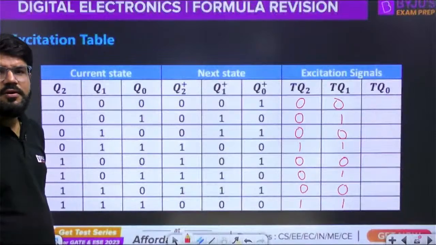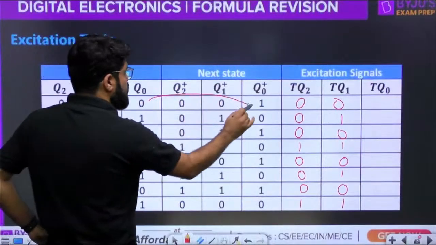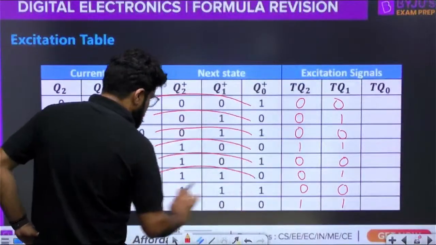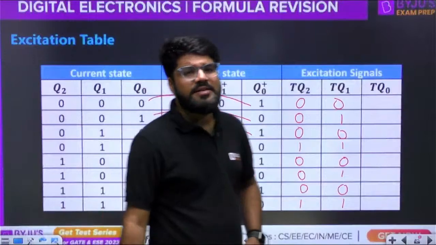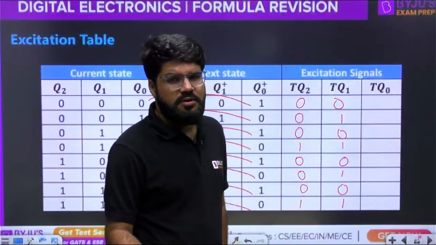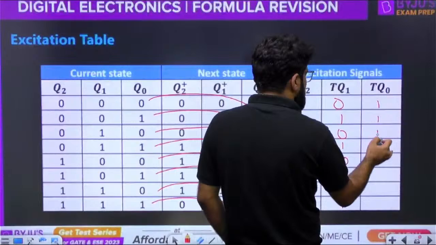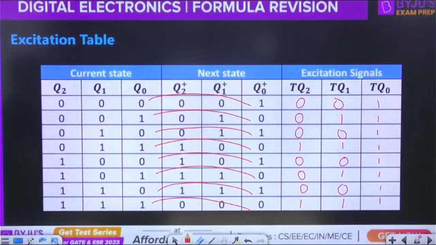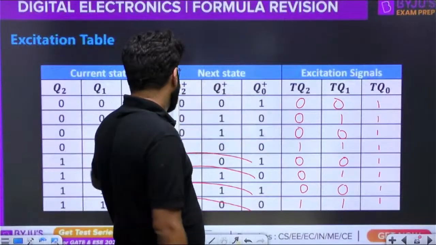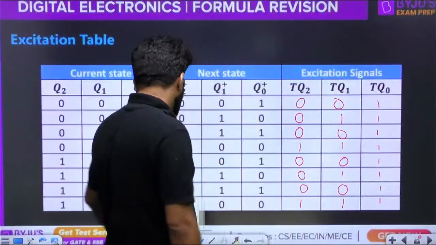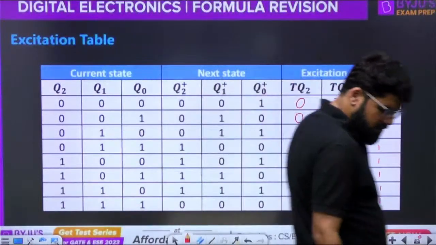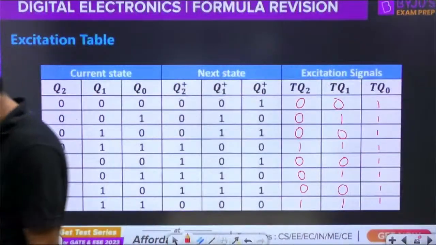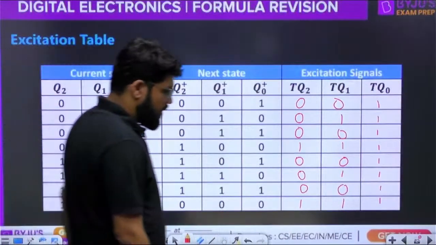Okay, Q naught. 0 to 1, 1 to 0, 0 to 1, 1 to 0. Every time it just toggles, toggles, toggles. So T input is always 1. ठीक है जी? T input is always 1.